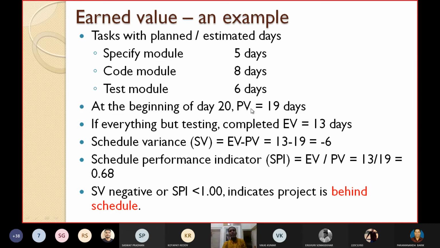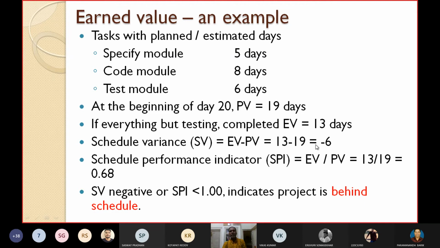If everything but testing is completed, I want to find out EV. EV means the summation of the PVs up to a particular time. For example, suppose you have completed only the specify module and code module, and the testing module has not been done. So what is the value of EV? EV will be simply 5 plus 8, because that is the summation of the PV values. If only the specify module and code module are completed by today but testing is not, then EV is equal to 5 plus 8, 13 days. What will be the schedule variance, SV? Simply a straightforward formula: EV minus PV.